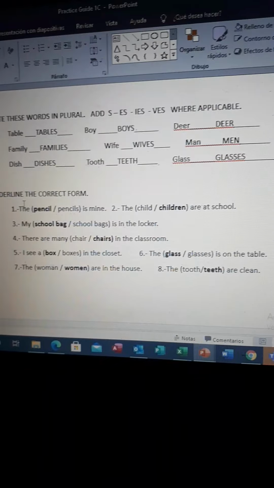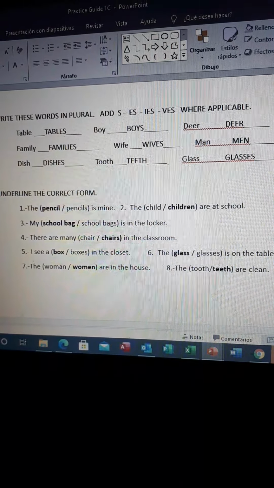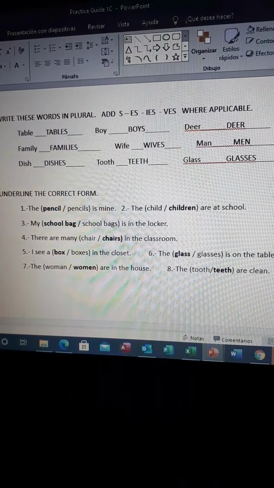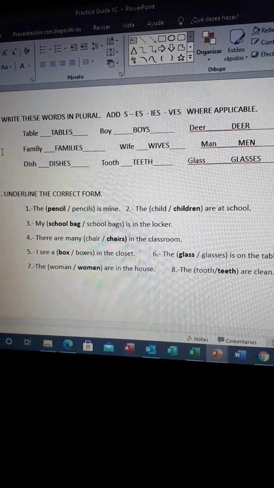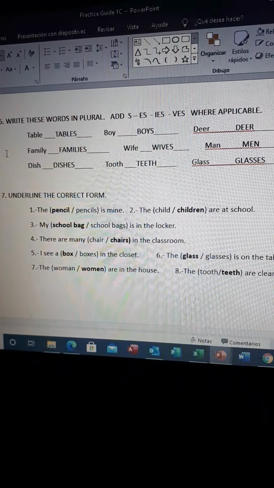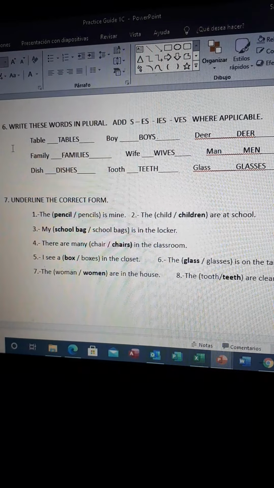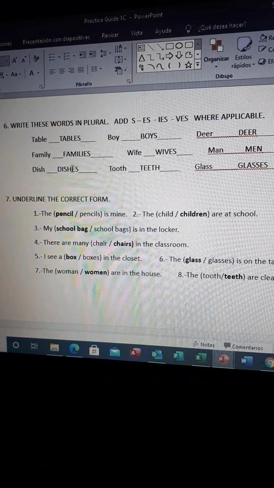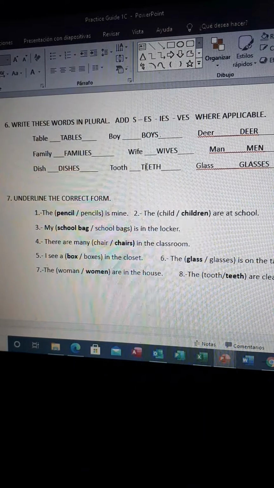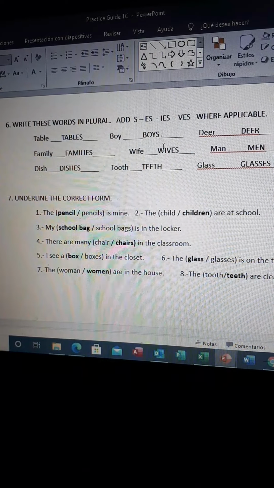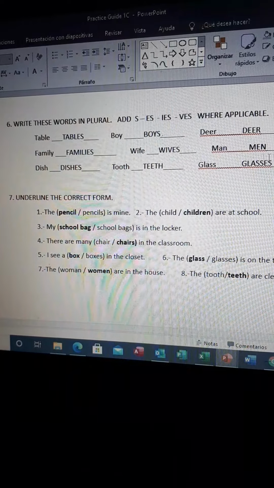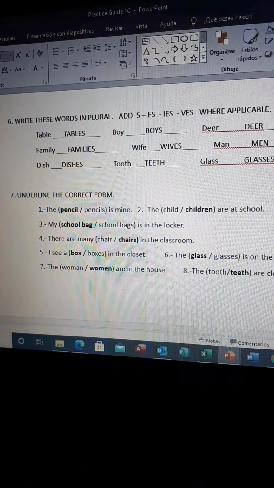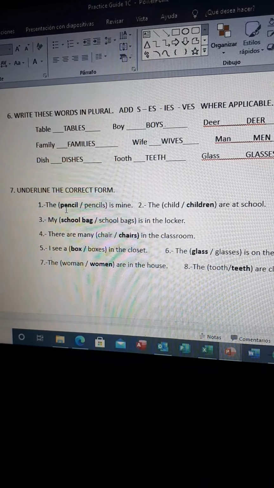Then we have some other examples where we're going to use the plural form. Remember that we have exceptions. We have different forms to write the plural form. For the regular words, we're going to use s and that's it. But there are others where we have to take off the y and put ies, or we have to add es, or we have to change double o for double e, or instead of using fe, we're going to use ves. And then a for e, or glasses, also we have to add es. The same happened in this one. You have to choose the correct form.